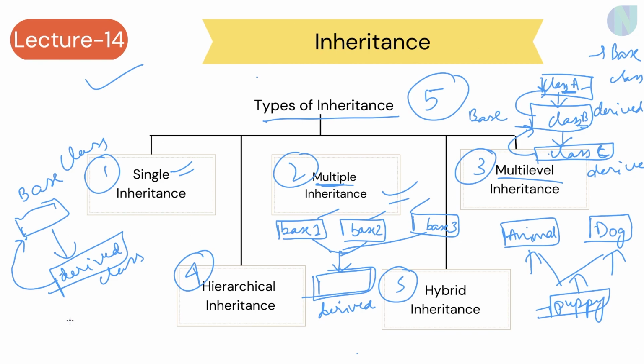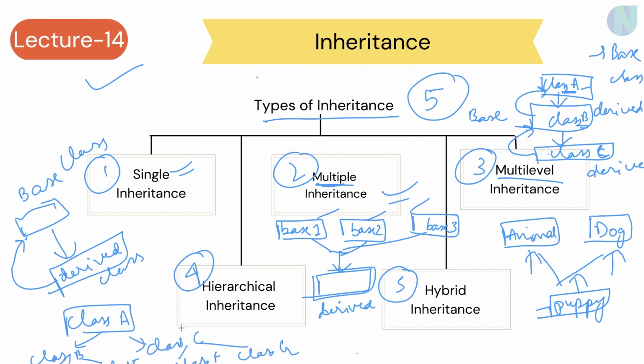But yeah, it also comes into the picture. So consider that I am having a class A. Then class B and class C are inheriting properties from class A. Now consider class B has class D and class E, which are inheriting properties from class B, and class C has class F and class G, which are inheriting properties from class C.